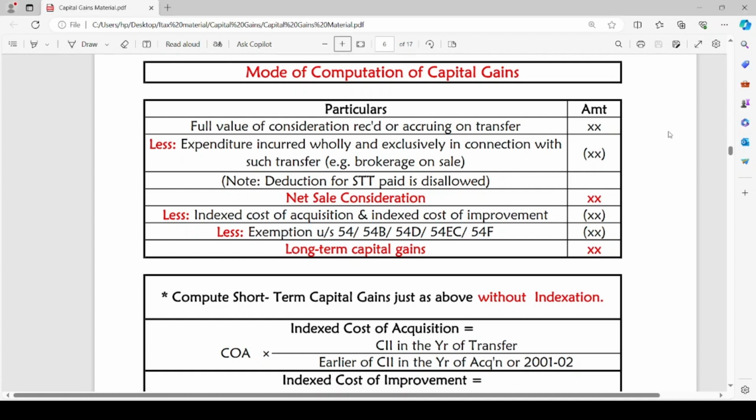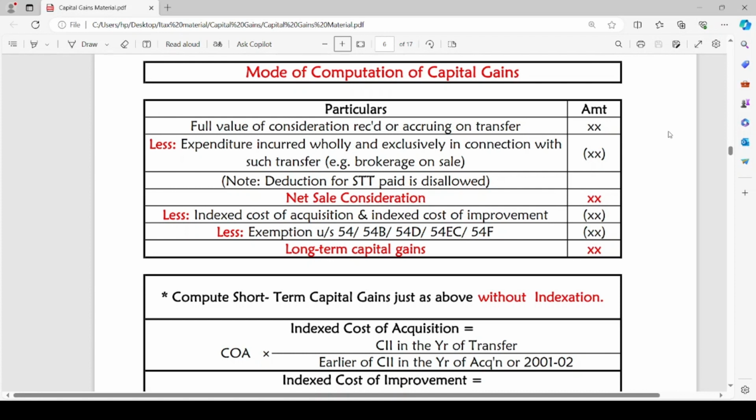Any deduction for STT paid is disallowed. STT means Securities Transaction Tax. It is not allowed to be reduced as an expenditure from full value consideration. After reducing the expenditure from full value consideration, we get the net sale consideration. Out of such net sale consideration, in case of a long-term capital asset, we reduce the indexed cost of acquisition and indexed cost of improvement.